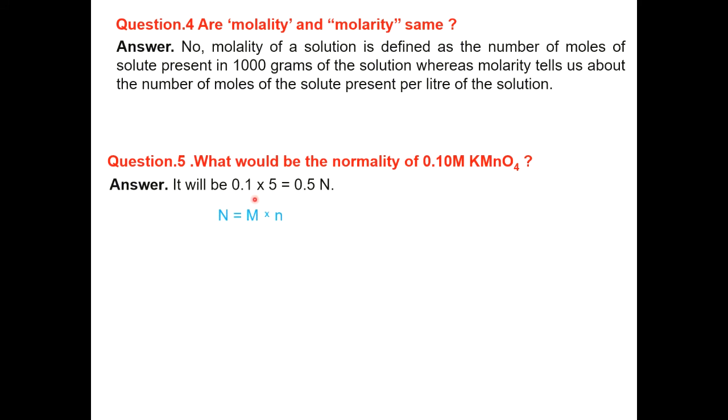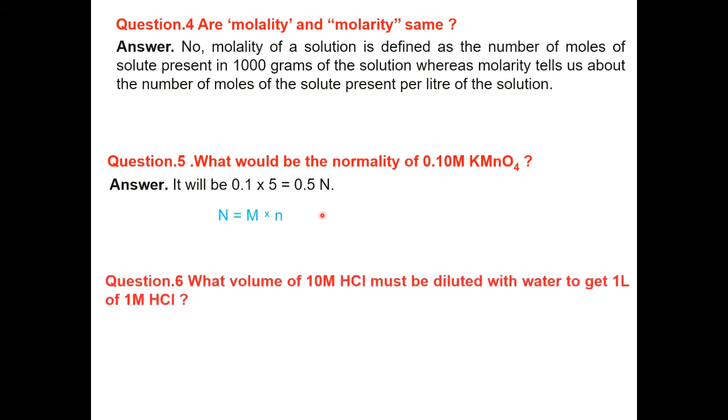It should be 0.1 into 5, which is equal to 0.5 normal. KMnO4 loses 5 electrons, so its n-factor is 5. That way, 0.1 molar with n value 5 gives 0.5 normal. This is the formula relationship between normality and molarity: N is equal to M into n.